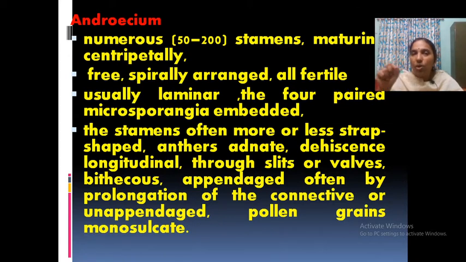The connective prolongs out and becomes an appendage. In Anonaceae, which you studied in your UG classes, you can see a hood-like structure where the connective extends out to the anther and forms a hood. Somewhat such a structure is also present here, or maybe absent. Pollen grains are monosulcate. So this is the primitive nature, that is, numerous stamens and also the connective extending into a prolonged structure.